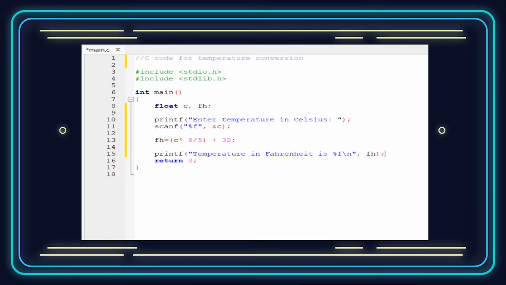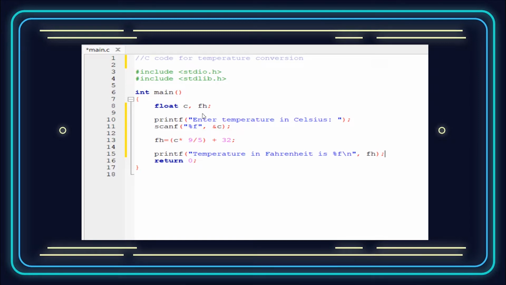Okay, so this is a code for temperature conversion. #include stdio.h and #include stdlib.h. These two are basically the header files. And then the main function. In the main function, we are declaring two variables here. Both of these variables have the data type float.